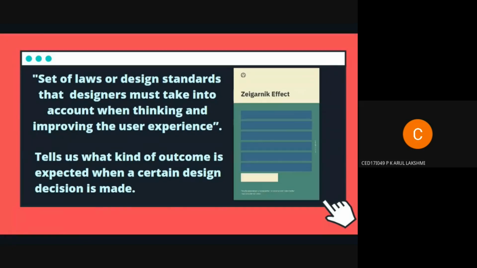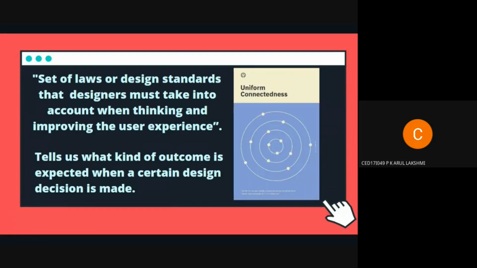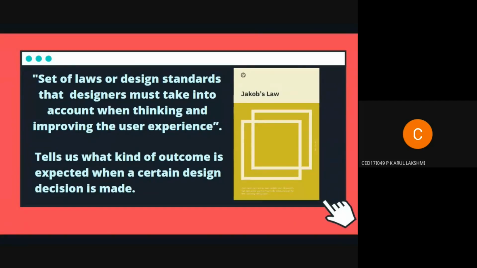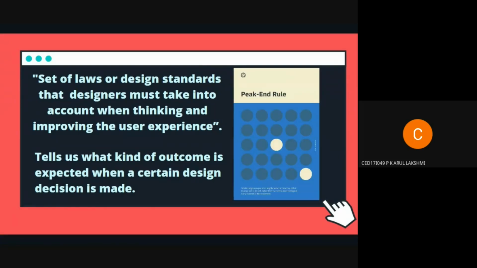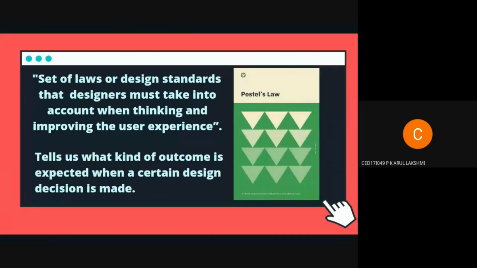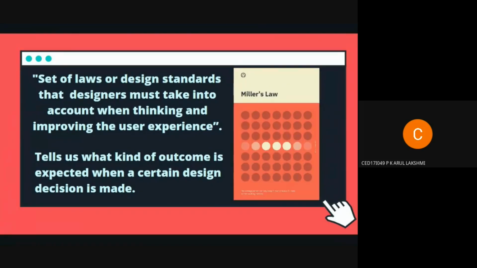Basically, these laws reveal the outcome that is expected when a certain design decision is made. For example, in many sites we see blue colored text with an underline, right? Our human nature is to go and click it, thinking it's a link, but if it's not, then it's not user friendly. So there are certain rules that we need to keep in mind while designing the user interface. Those rules are given in the form of laws by various experts. So let's move on to the first law.